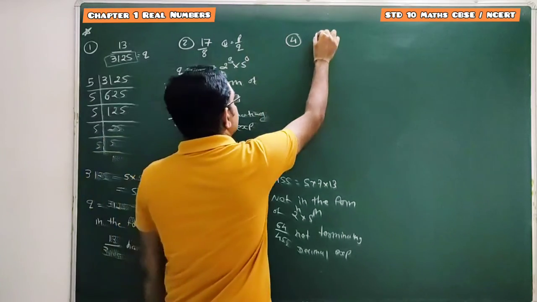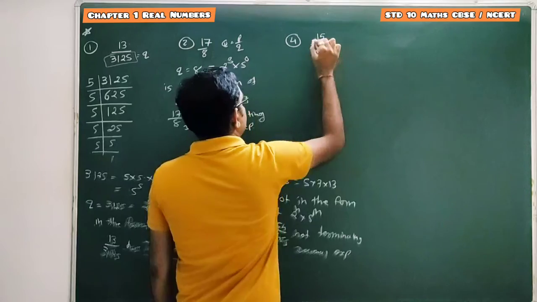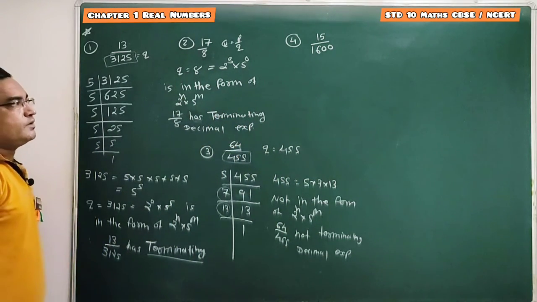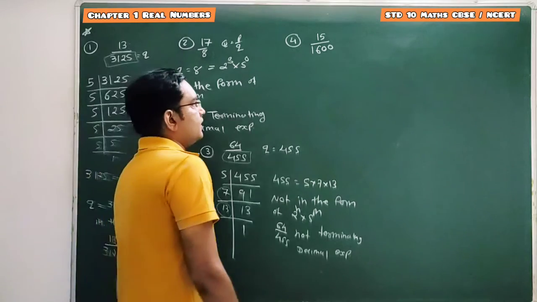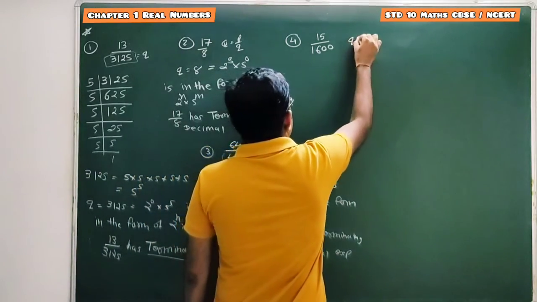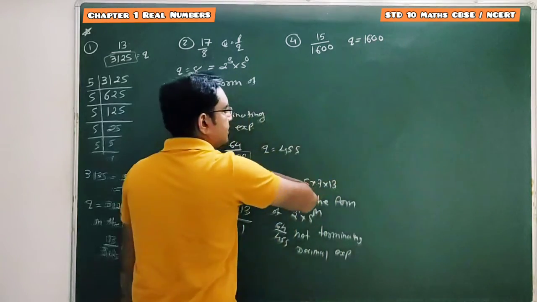15 upon 1600. Done. Now we have to check whether the given rational number has terminating decimal expansion or not. So for that we have to check the prime factorization of denominator, which is equal to 1600.